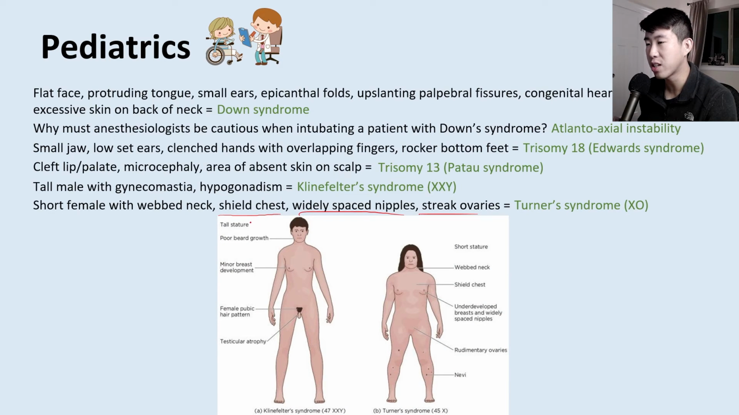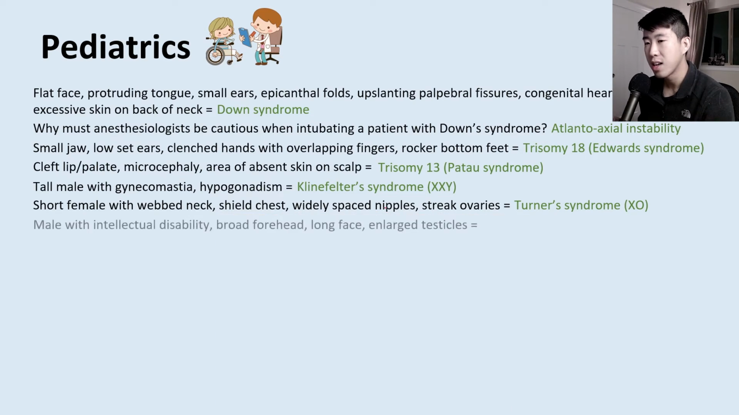So in a picture here, you'll see that this is Klinefelter's on the left with tall stature. They have some breast development or gynecomastia, and they have small gonads or testicular atrophy. And then for Turner syndrome, you have a short female, webbed neck, shield chest, widely spaced nipples, and rudimentary ovaries. So these are two classic descriptions that you also need to be able to identify, both on your test and on possible PIMP questions.